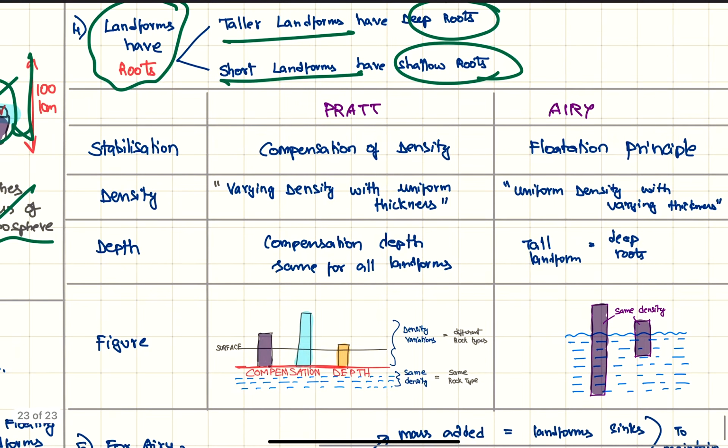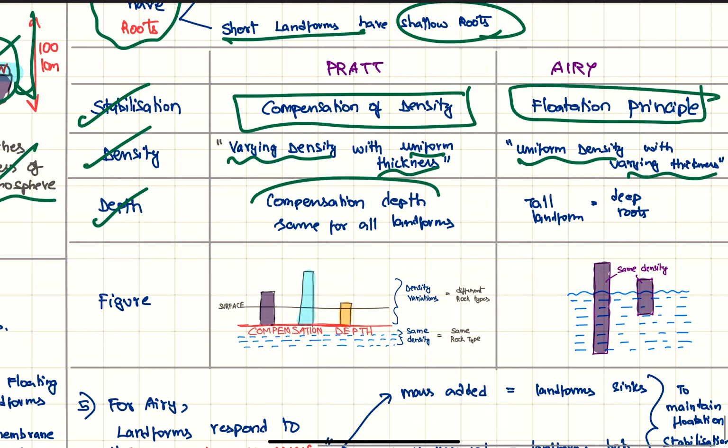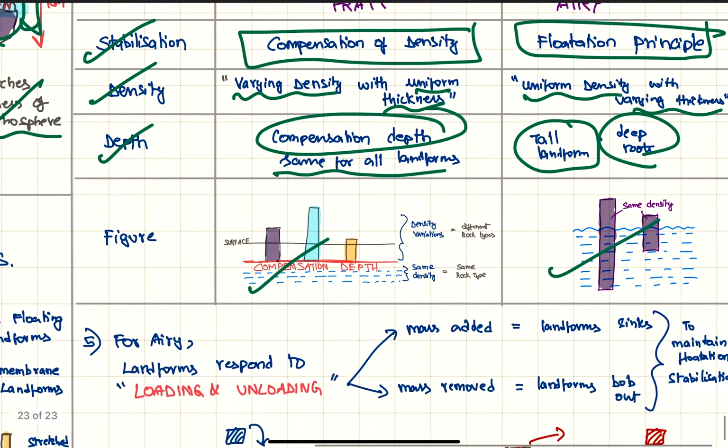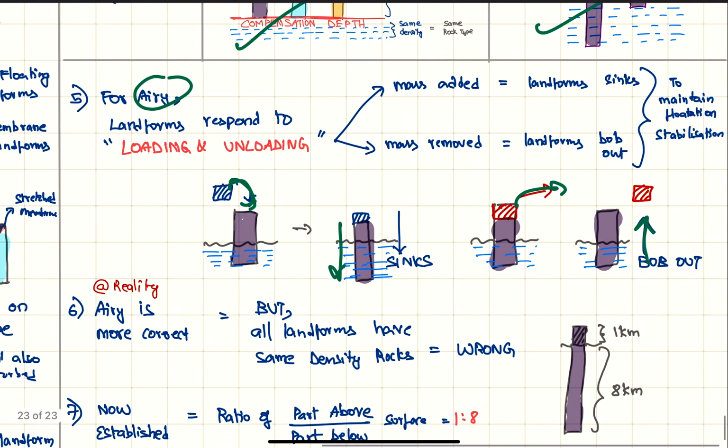Now let's compare Pratt and Airy. First, in terms of stabilization, for Pratt it is because of compensation of density, for Airy it is because of the flotation principle. In terms of density, Pratt has varying density with uniform thickness, whereas Airy has uniform density with varying thickness. For depth, after the compensation depth the density is the same everywhere. Tall landforms have deep roots, we have seen the figures already. And also for Airy, if there is loading, the landform will sink, and if there is unloading, the landform will bob out to maintain the stabilization.